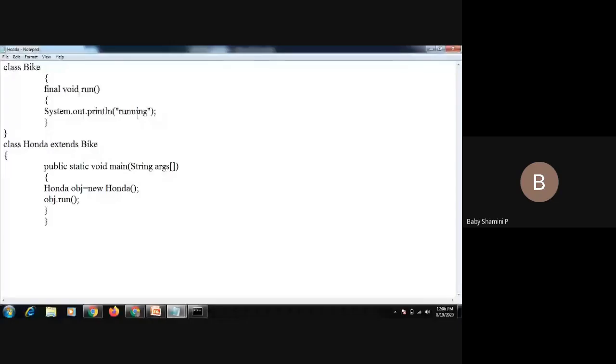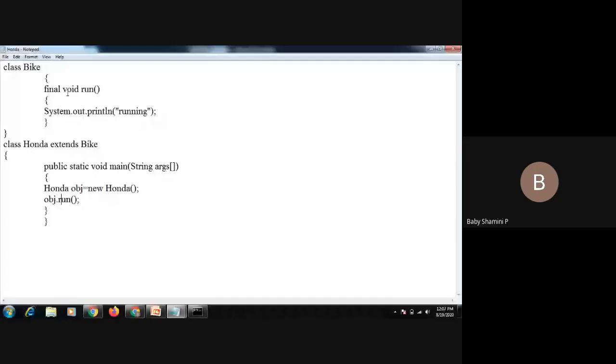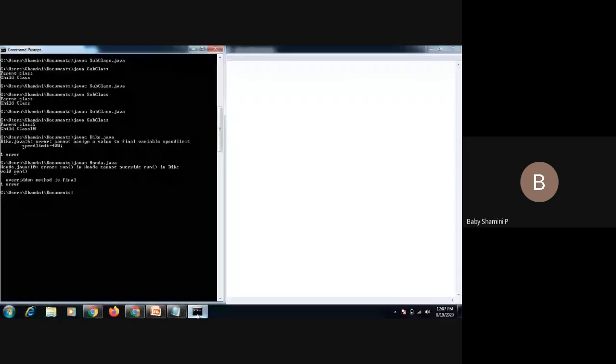Final void run. Inside we have a statement running. So this is our child class. I'm going to create an object for the child class Honda and access the child class and parent class methods. But in the child class I'm not declaring any method. So we'll check the output. Java Honda. What is the output? Running is the output. So we can inherit, but we cannot perform the overriding operation.